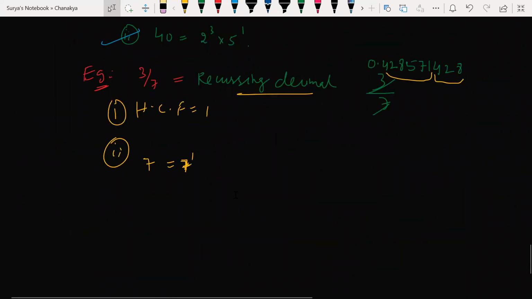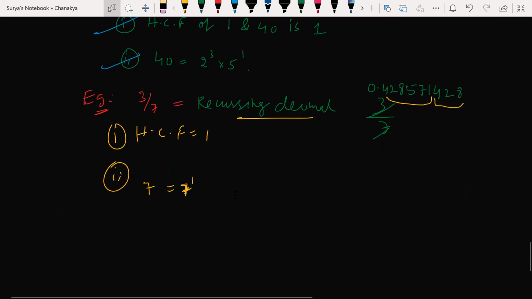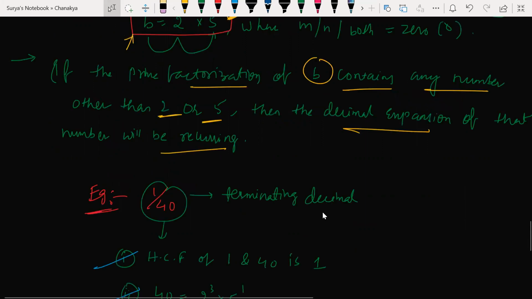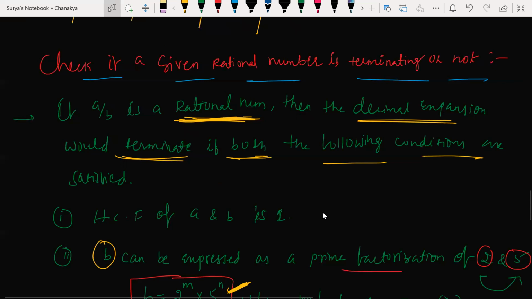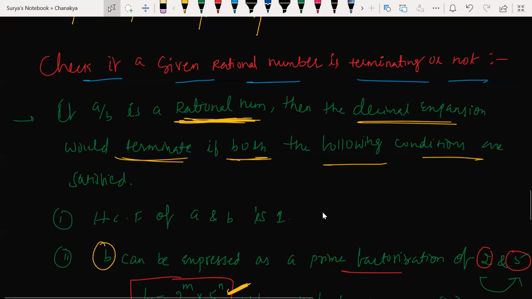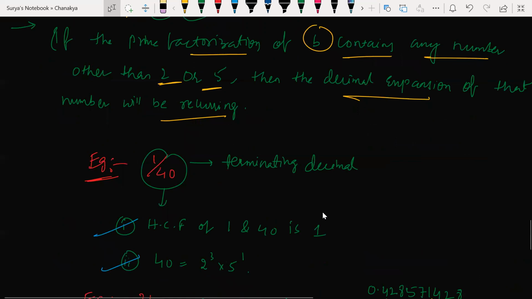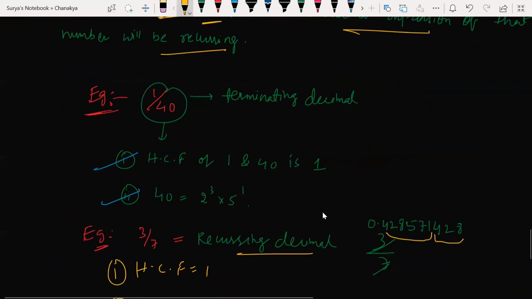Okay, sir. Understood? Any doubt, beta, here? What is condition number 1? HCF must be 1 and the denominator part should be written as 2 to the power of m into only 5 to the power of n. If you are able to write like this, then the given number is a rational number, and terminating. Rational and terminating. Correct? So what was this? 0.025. Am I correct?